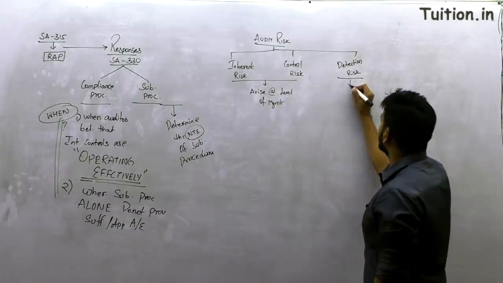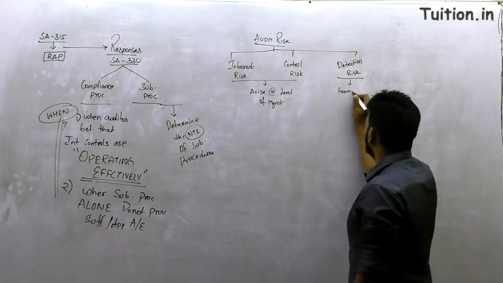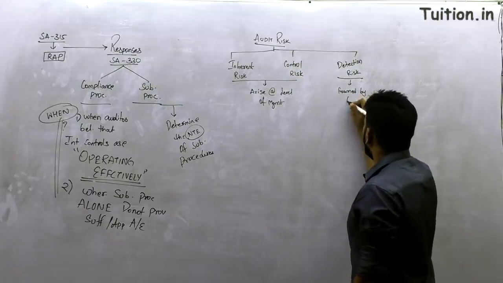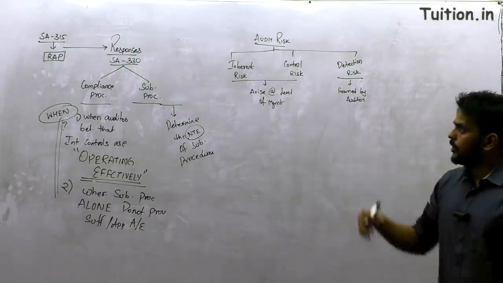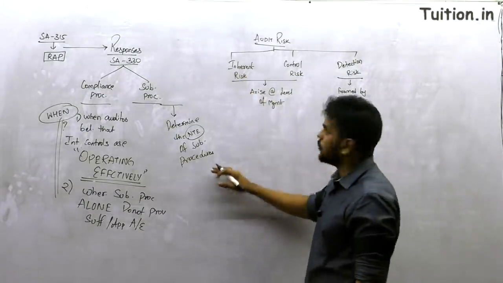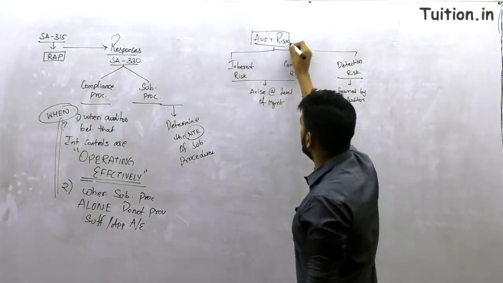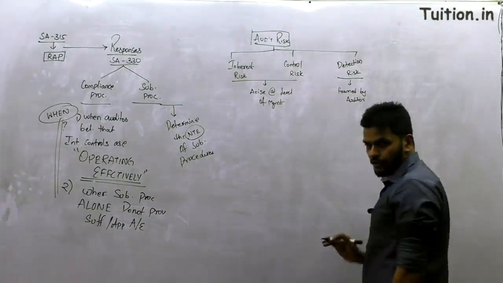Detection risk is framed by the auditor. So you have 315 and 330 talking about, and then this leading to audit risk, where there is inherent risk, control risk, and detection risk.